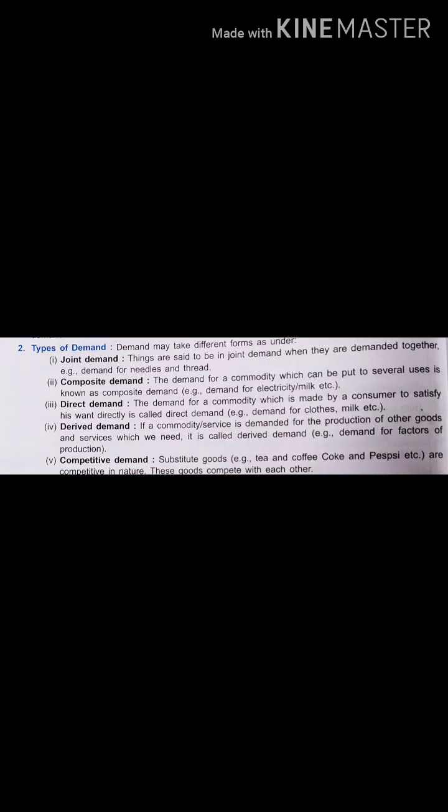What will I do? I will check out coffee. What is the substitute for tea? Coffee. So I will purchase coffee because the price of coffee has not increased, rather the price of tea has increased. So that is a substitute, a competitive good. So that kind of goods are known as competitive demand.